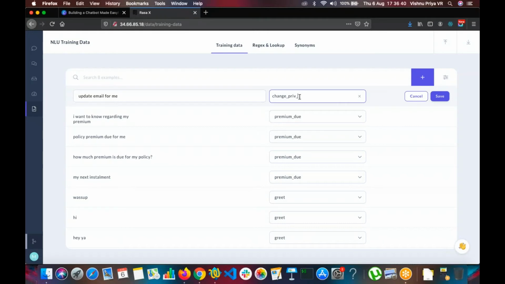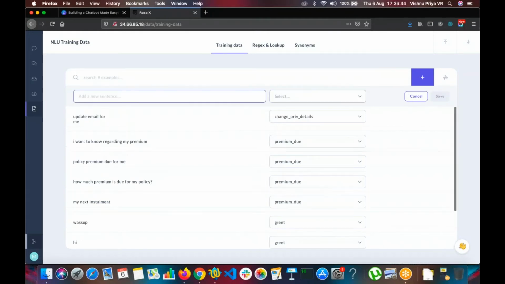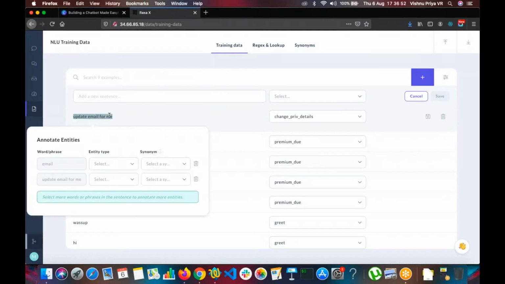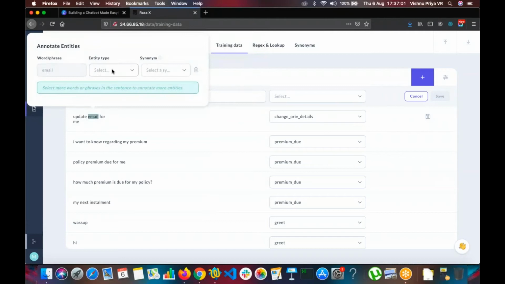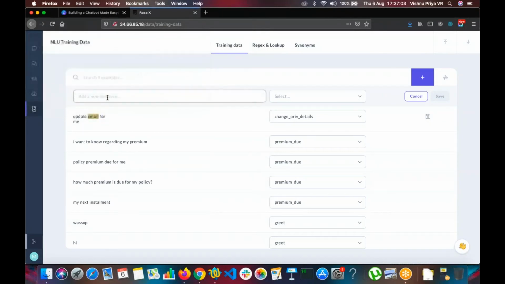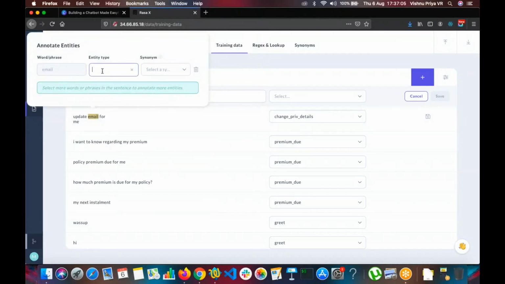So I'm creating something called change private details and I'm saving it. So now if you see, my intent is to update my private details, but I still have to be specific. So I'm going to create an entity, which is going to be my email. So I'm going to create it newly.